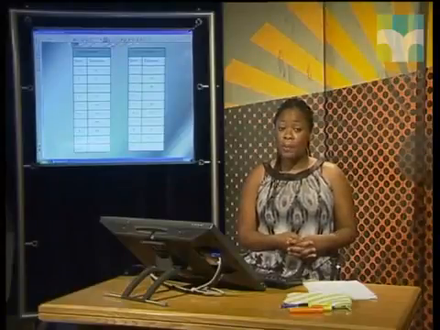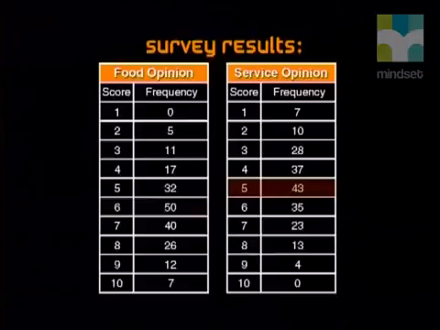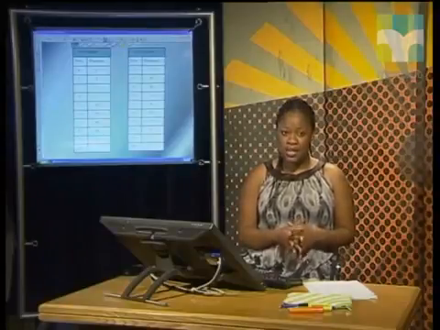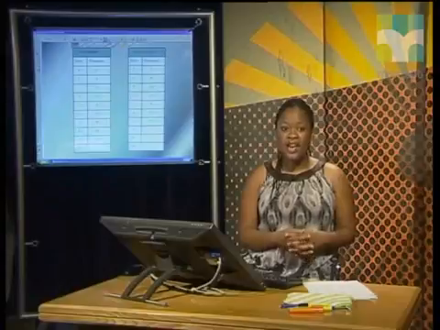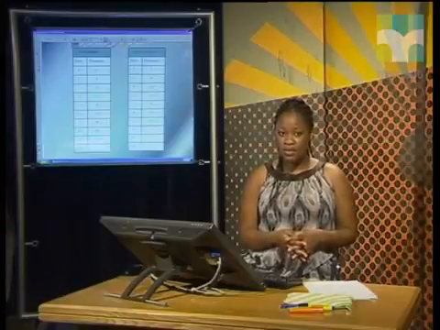For the question of what people think of the food, the most common score, or mode, is 6, while for the service, the most common score is 5. Thus, we can already get an idea of how people feel. Next, we need to look at the means for each of the sets, as this gives us the averages. This will tell us the average feelings of the customers.